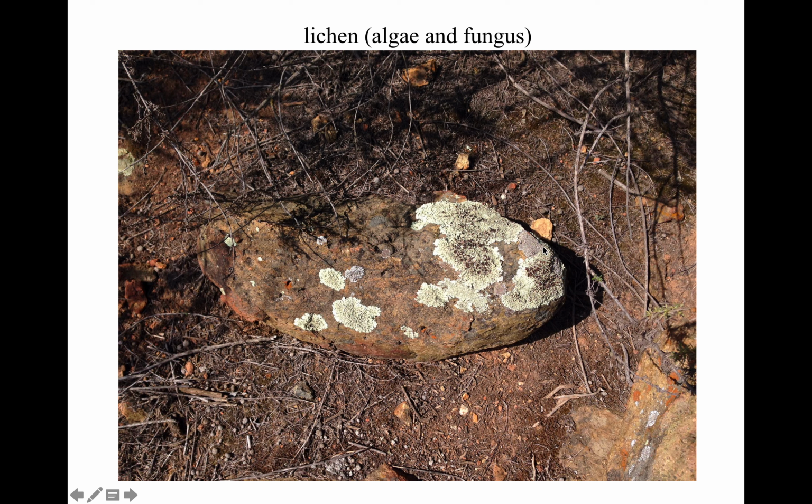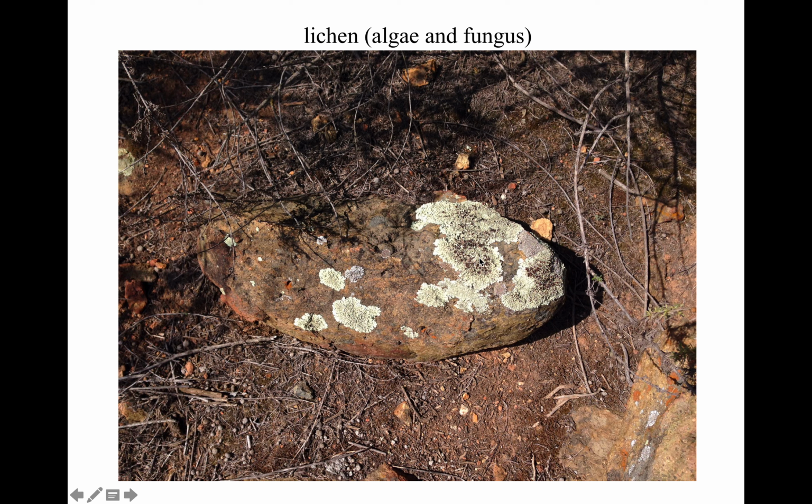Here's another mutualistic relationship. This is called a lichen. Lichens are some of the first organisms that occur when there's a major disturbance in an area. What they are made out of is algae and fungus, basically. So the fungus surrounds the algae.